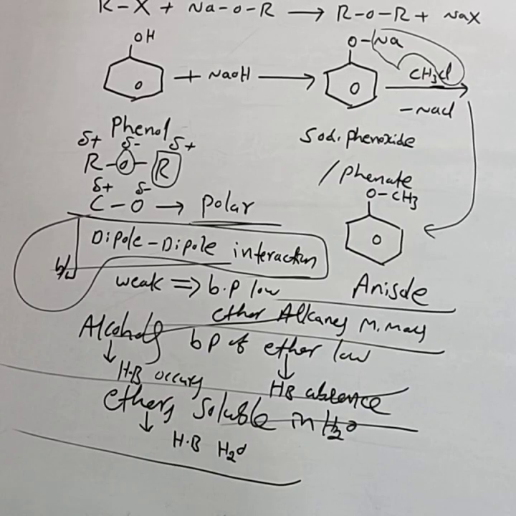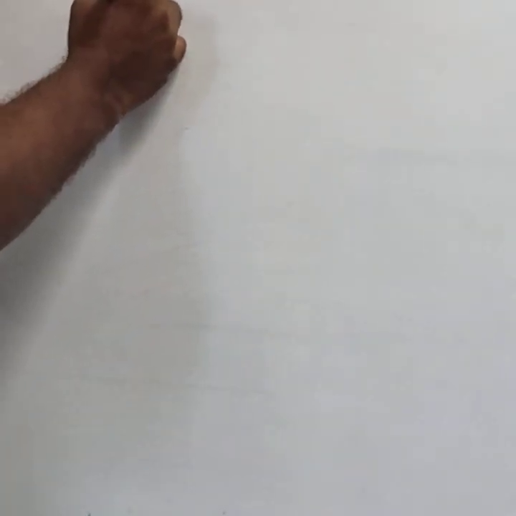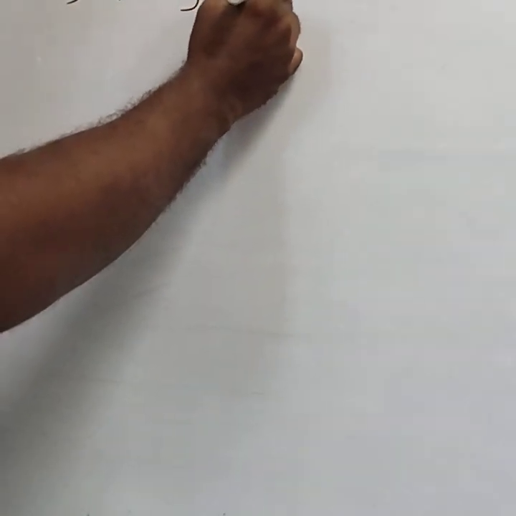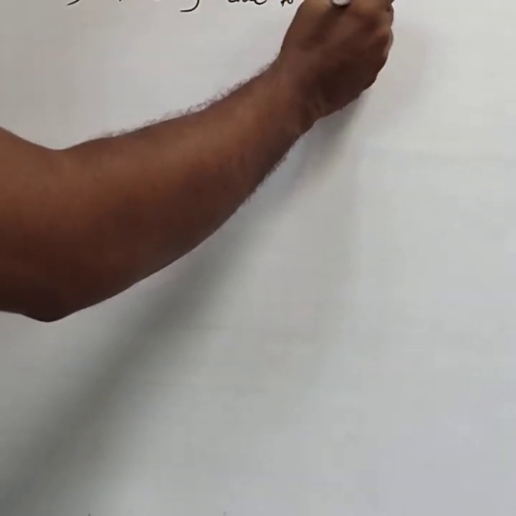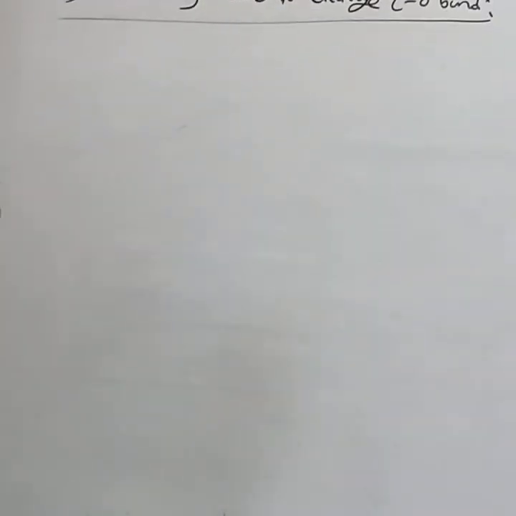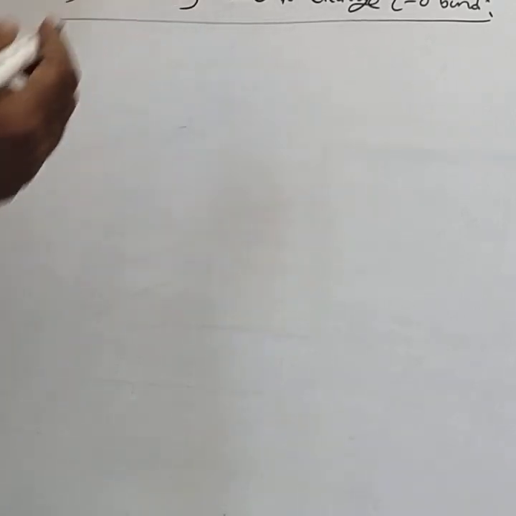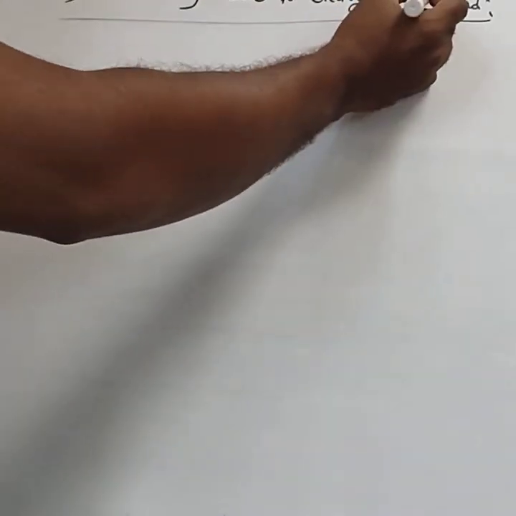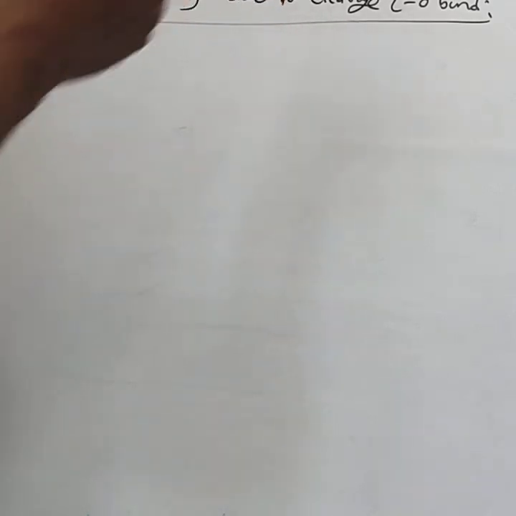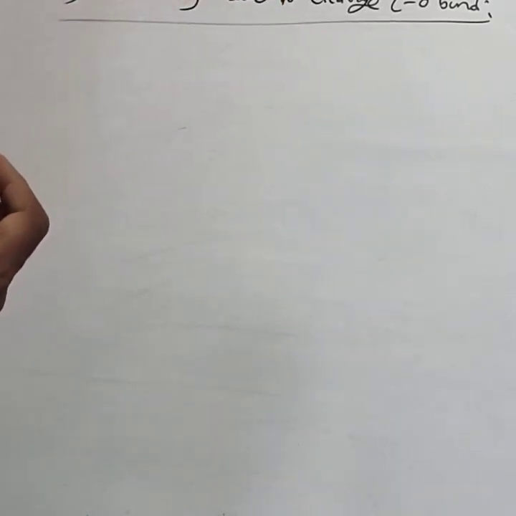Next, you study the chemical properties of ethers. In the chemical properties, first consider two types of reactions. The first one is reactions due to cleavage of the carbon-oxygen bond. This is very important from the point of view of competitive exams. These reactions due to cleavage of the C-O bond are very important.